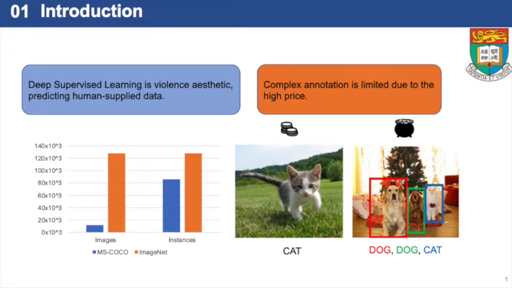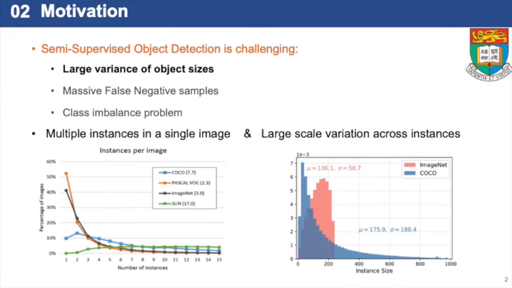Semi-supervised learning solves the problem by utilizing a few labeled data and a large amount of unlabeled data to train a model. Applying semi-supervised learning to object detection is challenging because of the large variance of object sizes, massive false negative samples and the class imbalance problem. There are multiple instances in a single image for object detection. Besides, the size of instances varies in a wider range for the COCO dataset than the ImageNet dataset.